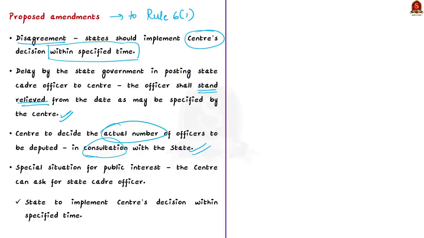Now the fourth and final proposed amendment is, in specific situations where services of cadre officers are required by the central government in public interest, then the state shall give effect to the decision of the central government within a specified time. So that means if the central government requires the services of a cadre officer for any public interest, then the state government has to obey it. So these are the proposed amendments to the IAS Cadre Rules.